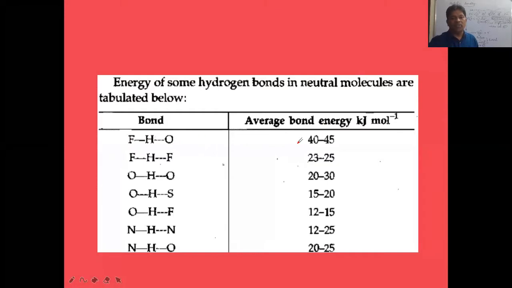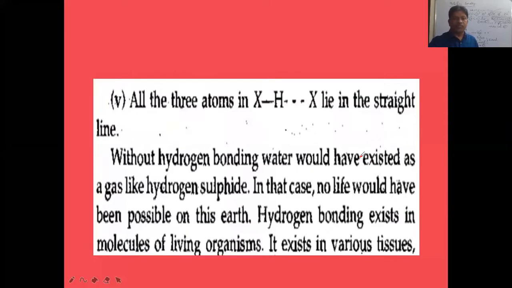Remember, here 40 to 45 kilojoules per mole energy is observed. And if you take another case, HF covalent bond, HF hydrogen bond, here hydrogen has a covalent bond with fluorine, and the hydrogen bond is also with fluorine. In this case, the observed value is 23 to 25 kilojoules per mole. So this way, try to observe these values; no need to memorize them. Later you can go through it. I will send this PPT.